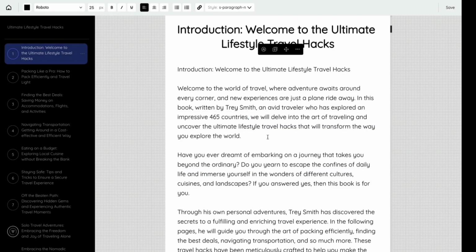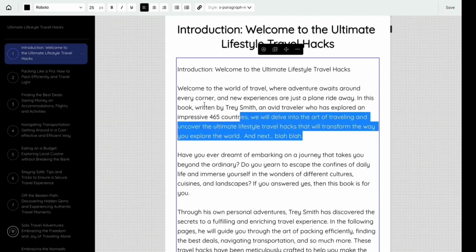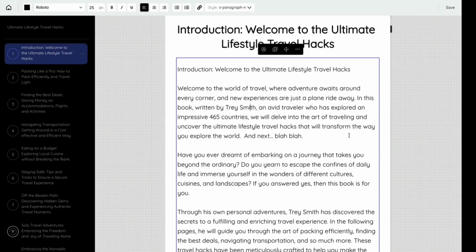Couple interesting things. First off, if I wanted to add something in here and say, and next, blah, blah, blah, you can do that. Just boom, it's done. Now you've added to your book. You can change it. You can delete stuff. All that's easy. But notice how it's written. It's very conversational. Hey, this is the way I write books.